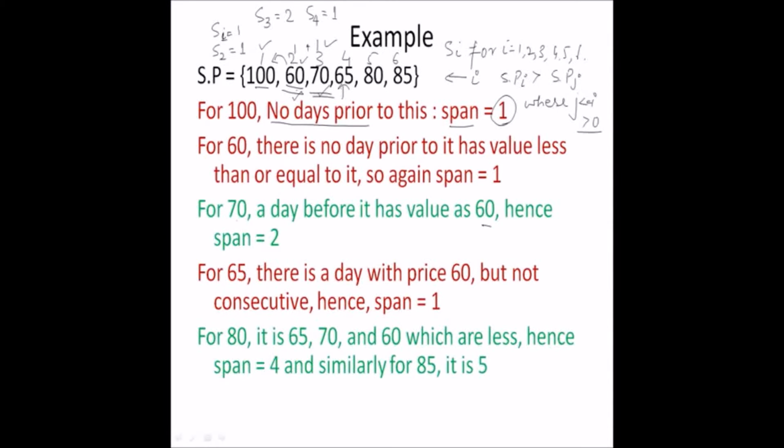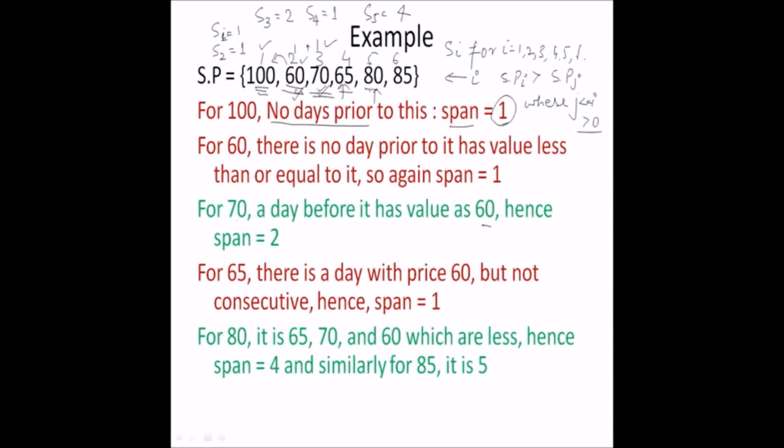Now for 80, the price of the stock the day prior is less than 80. Yes. The day 2 days prior, 70, is again less. 3 days prior, 60, again less than 80. When we go to 100, it is greater than 80. So the stock span of day 5 will be 1, 2, 3 and 4. That is, S5 is 4.